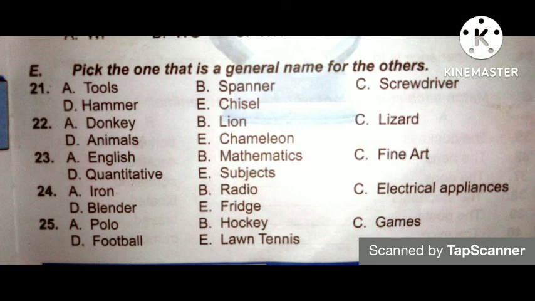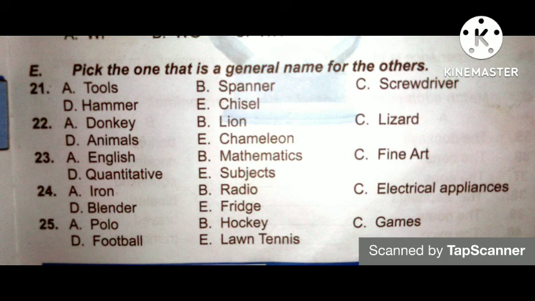We have A, English, B, mathematics, C, fine arts, D, quantitative, and E, subjects. What immediately comes to your mind is all these aforementioned are all subjects. So subjects is the right option.